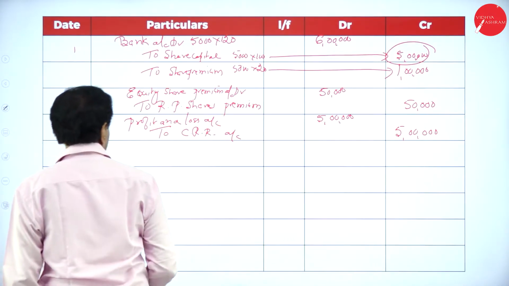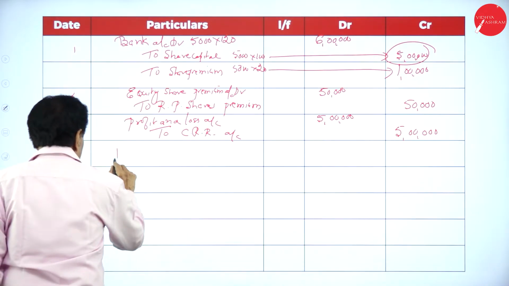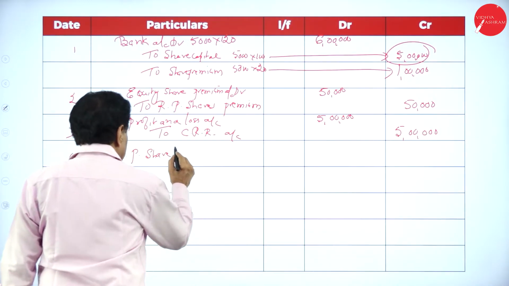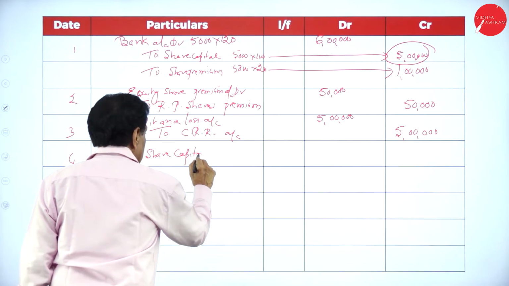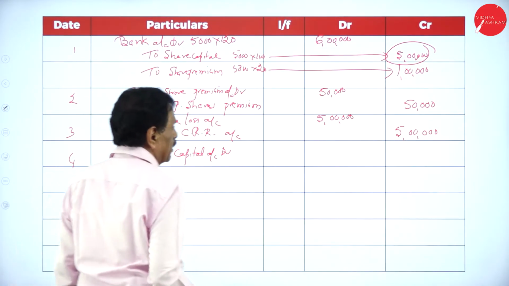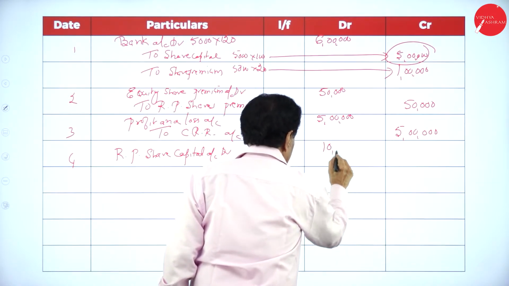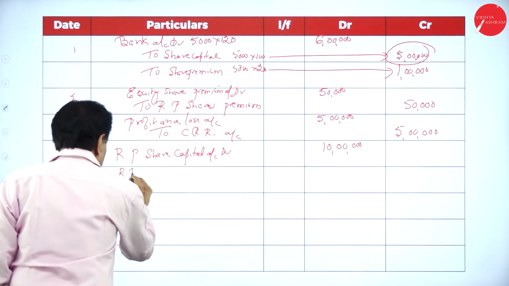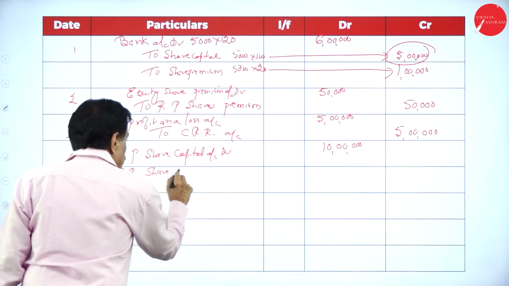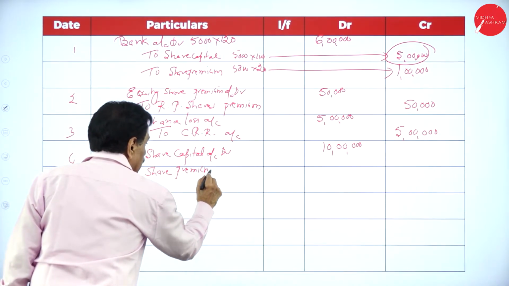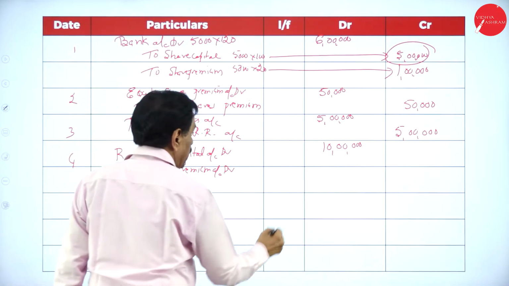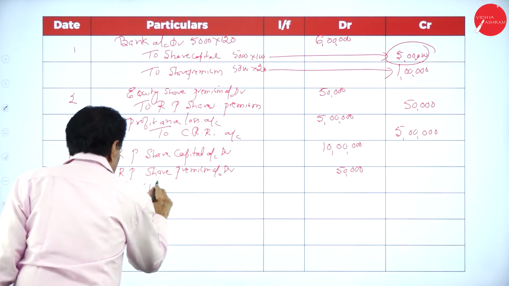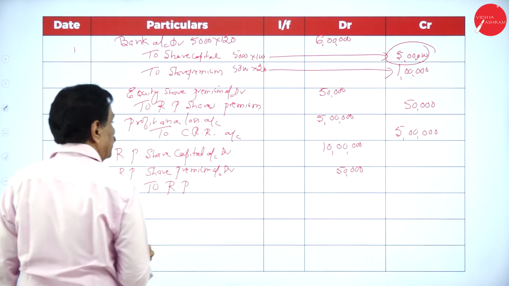Fourth entry, transfer entry, redeemable preference share. Redeemable preference share capital account debtor 10 lakh. Redeemable preference share premium account debtor 50,000 to redeemable preference shareholders account.